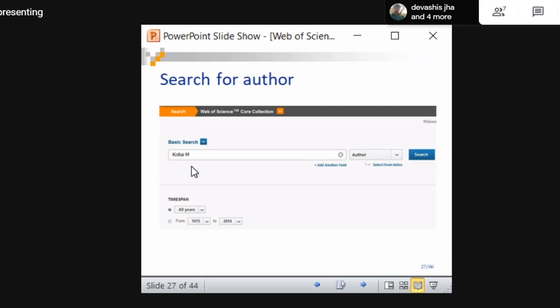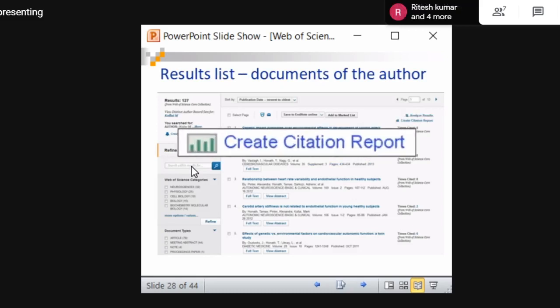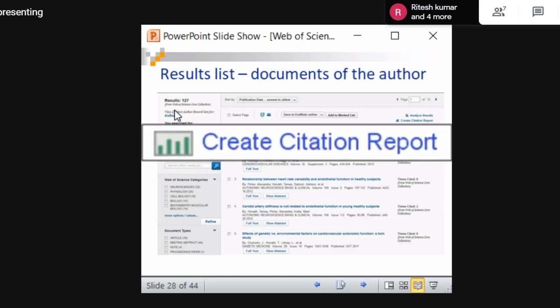Now we are going to search using an author name. I have a name called Kollai with an initial M typed, and now just click search. So you will get the results of that particular author only. Now, that author has published 127 papers. He might have published more than 127, but only the papers which are indexed in Web of Science are included. Remember that. He has 500 papers, but only his 127 publications are included in Web of Science. So that is what we are seeing.